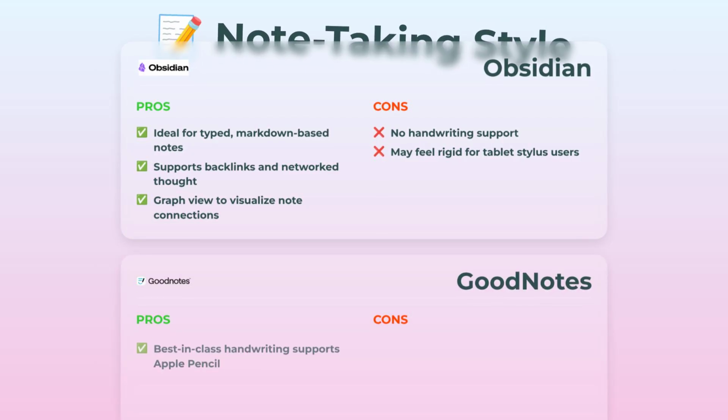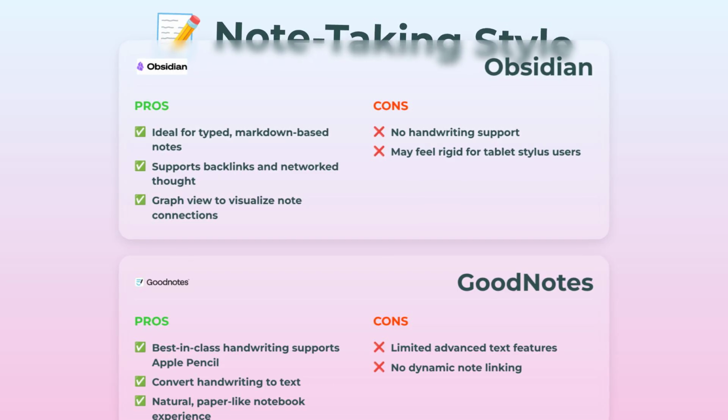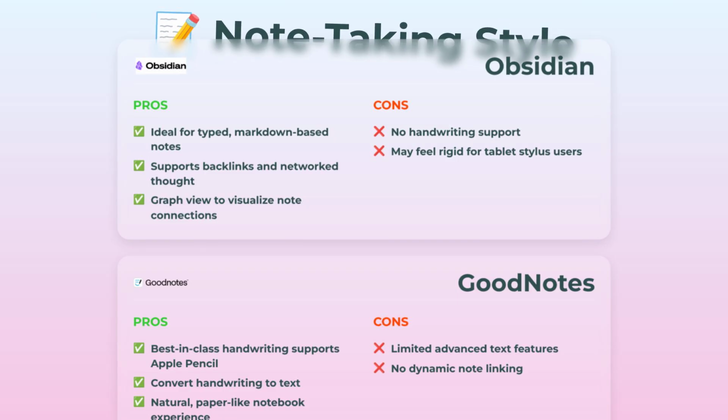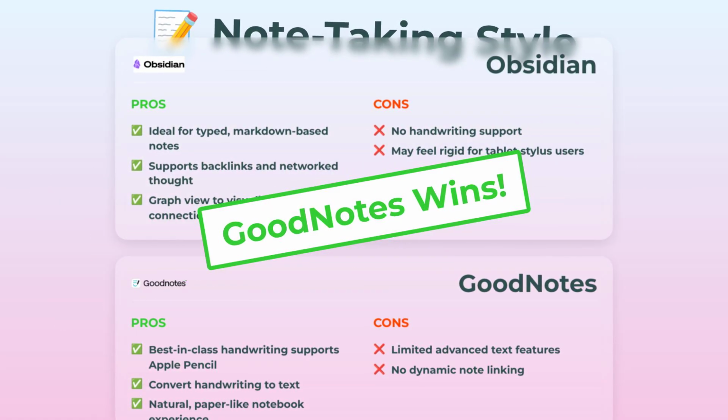GoodNotes, on the other hand, totally flips the script. It's basically best in class if you love using your Apple Pencil or any stylus. It just feels super natural, like writing on actual paper. You can even convert your handwriting to text, which is kinda awesome. However, if you're craving those fancy text features or super dynamic linking like Obsidian, you might find GoodNotes a little, well, basic in that department. But for handwritten notes, it's a winner.